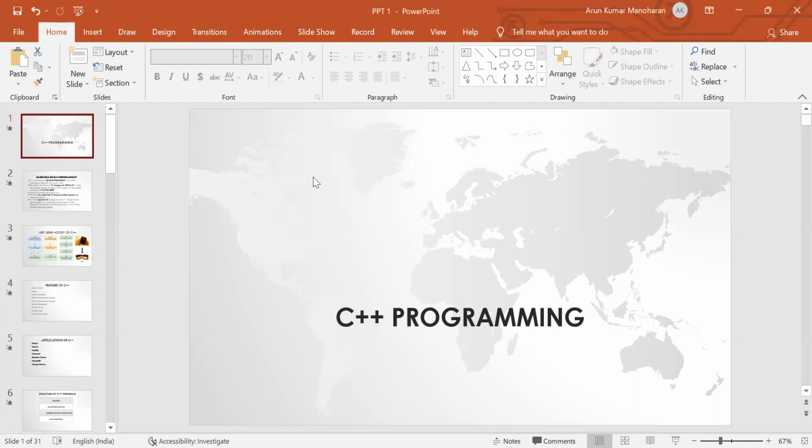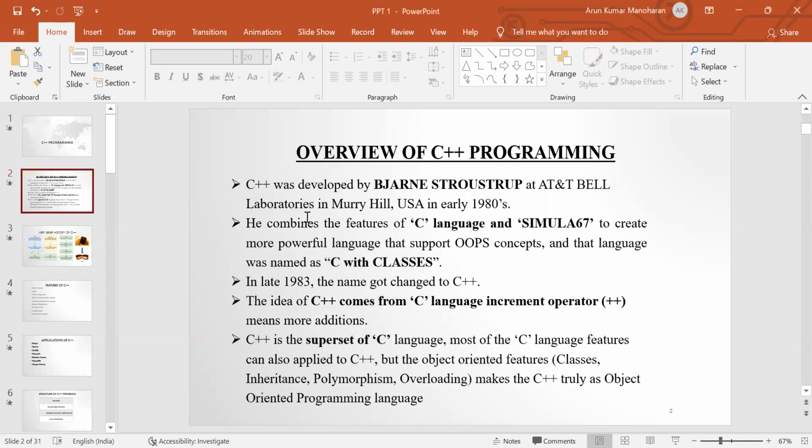This language C++ was developed by Bjarne Stroustrup at AT&T Bell Laboratories in the United States of America in the early 1980s. This language combines the features of the C language and Simula 67 to create a more powerful language that supports object-oriented programming concepts.